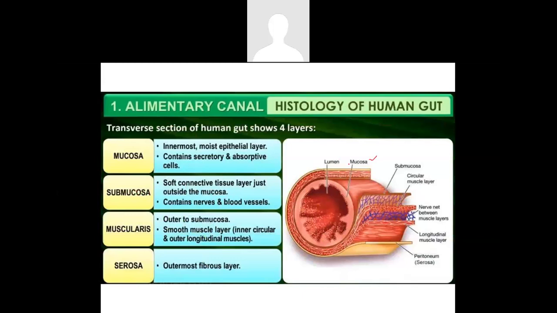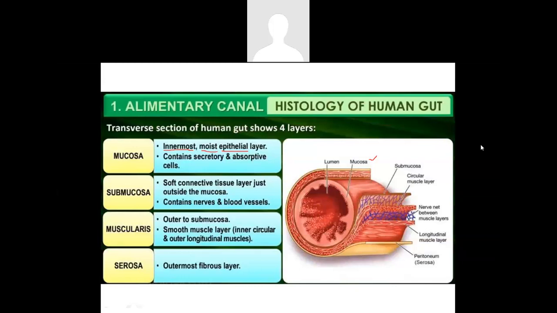As I told earlier, the histology of the human gut. If you look at a transverse section of the human gut, it will show 4 layers. The first one is the mucosa. I hope you're following the diagram parallelly. The mucosa is the innermost, moist epithelial layer, which means it always has some water content in it.